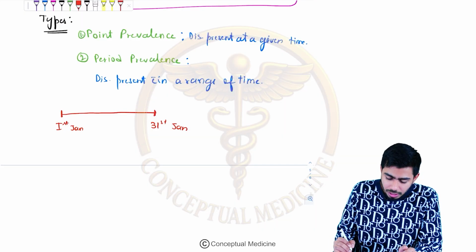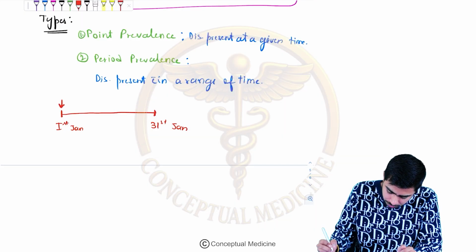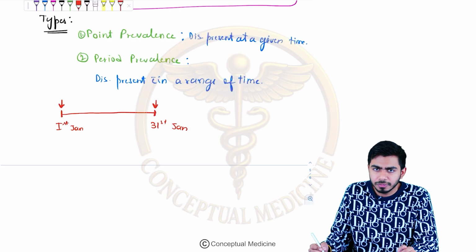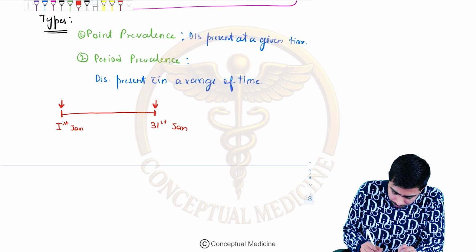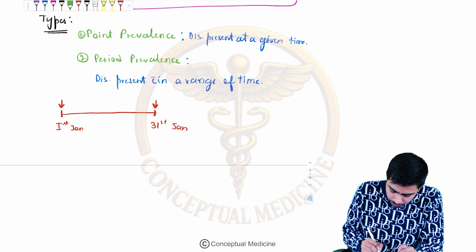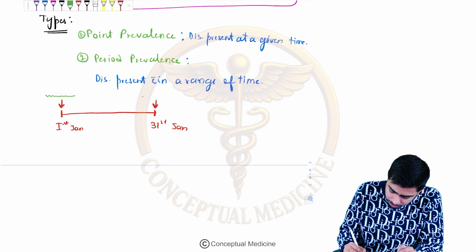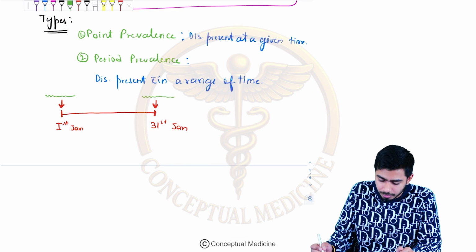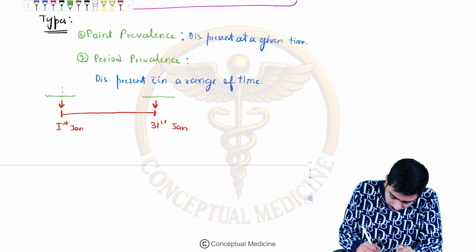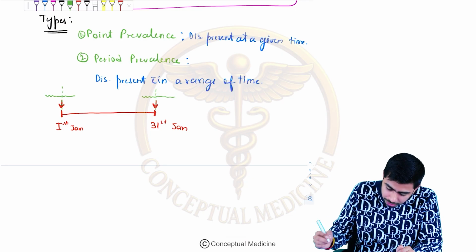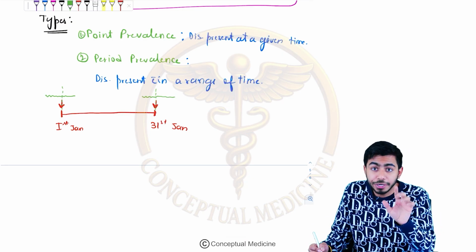But whatever diseases are present at this point of time, for example, number of diseases that are running from the previous year, and they might extend into February as well. So whatever is coming in and touching this particular date, that would be the point prevalence.